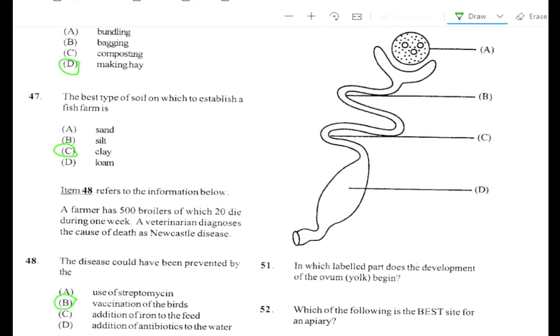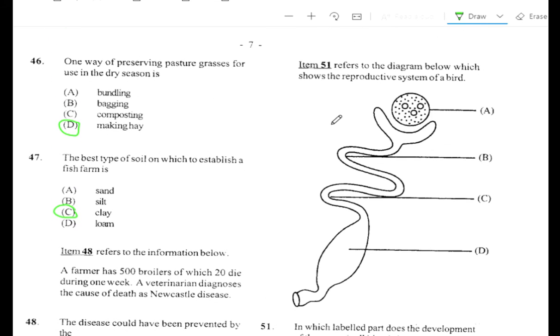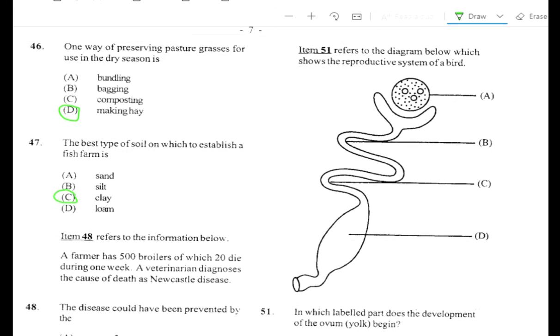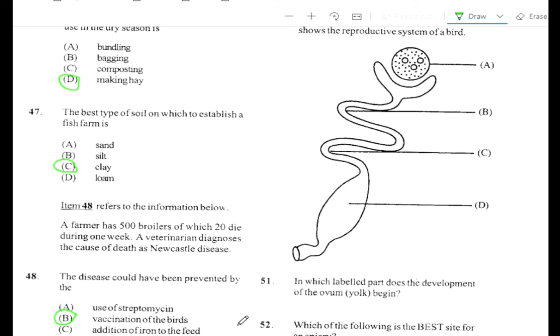Alright, question number 51. Item 51 refers to the diagram below, which shows the reproductive system of a bird. In which labeled part does the development of the ovum yolk begin? Alright, so the answer is A. So this is the ovary. And remember, the egg starts to form from the inside out. So it starts from the yolk, the egg white, the albumen, then to the shell. So the shell will be the last thing, the yolk the first thing.